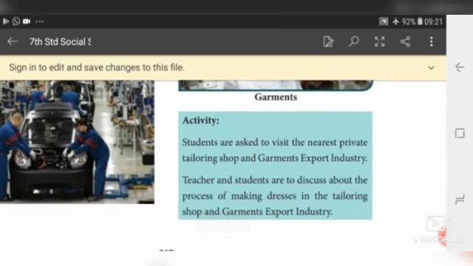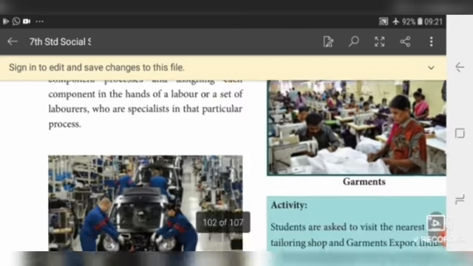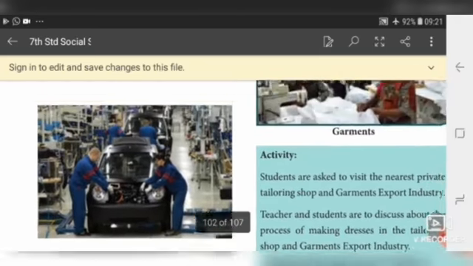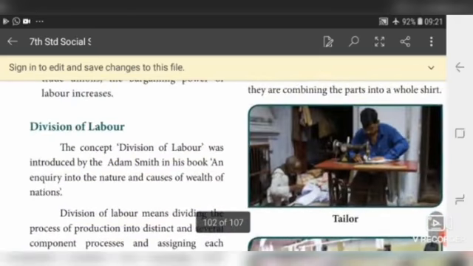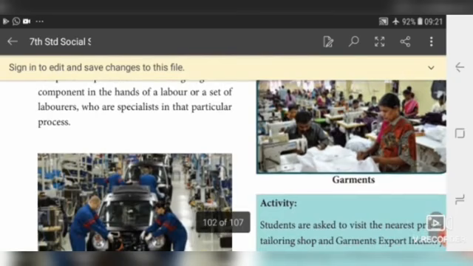Students are asked to visit the nearest private tailoring shop and government export industries. Students, you visit a nearby tailoring shop, you can see what they are doing, and we can understand what is the main division of labor.